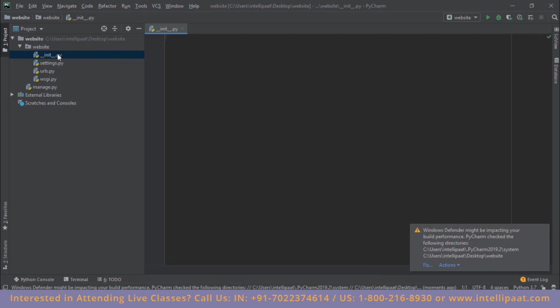Starting with init.py, this file basically makes sure that our folder is treated as a package, right? This init.py over here makes sure that this website folder is actually treated as a package and not just as any other folder.